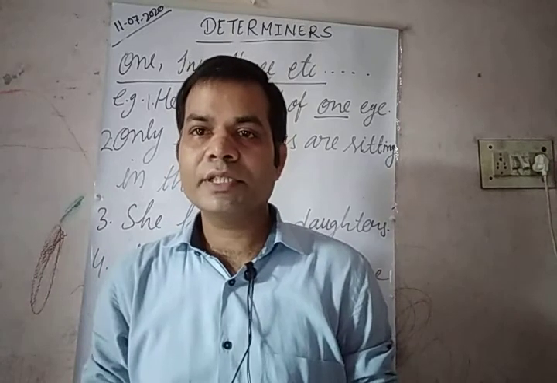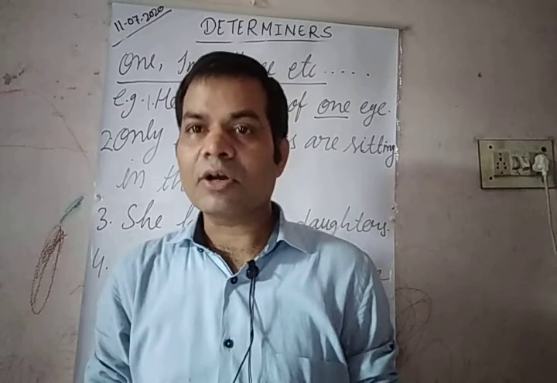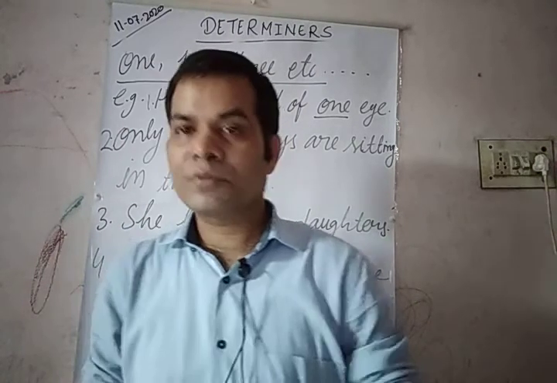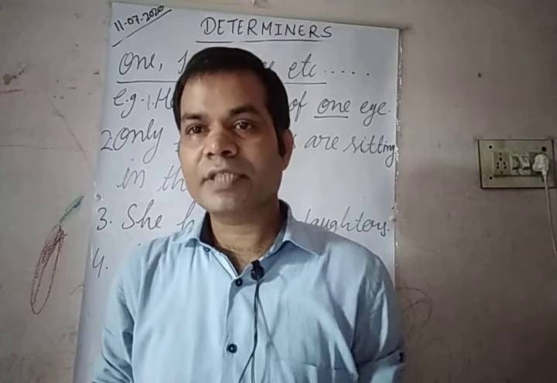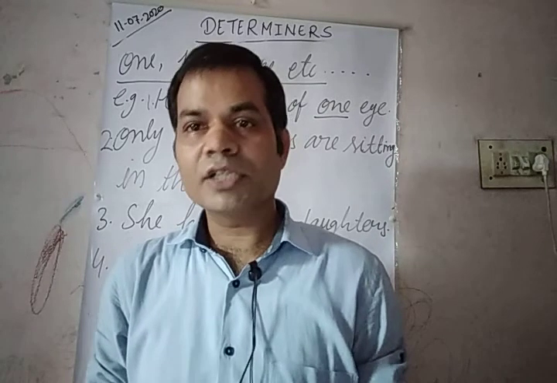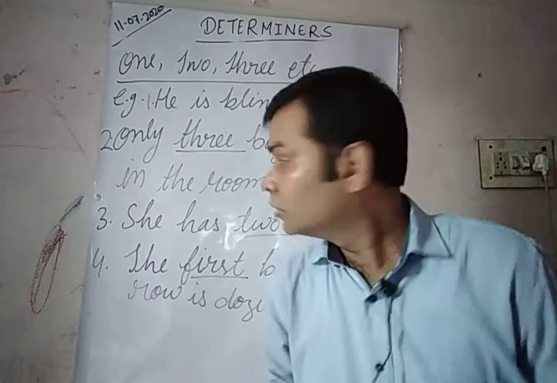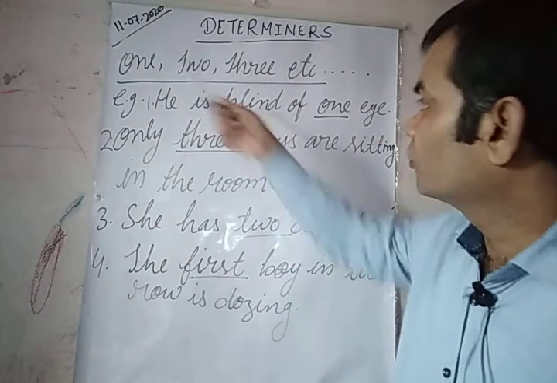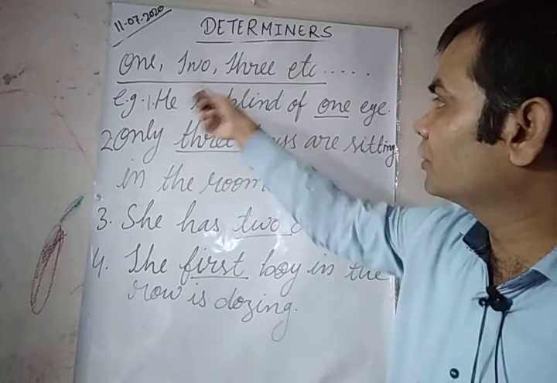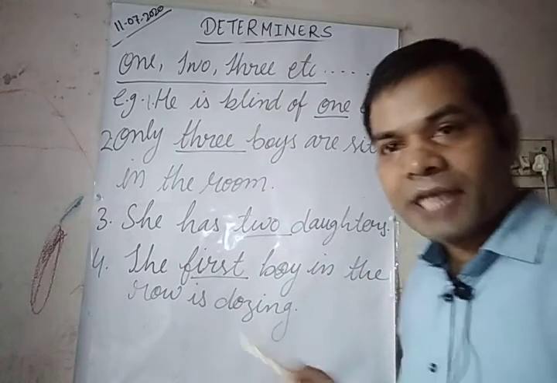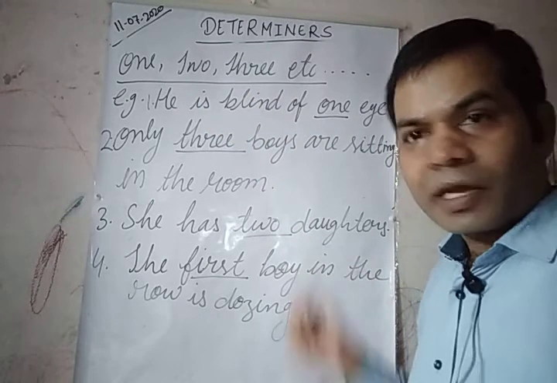Now numerals, cardinals and ordinals. Numerals are of two types. Cardinals: 1, 2, 3, 4. Ordinals: first, second, third, fourth. Okay. So the use of numerals 1, 2, 3, 4 or first, second, third, fourth, we know them very well.